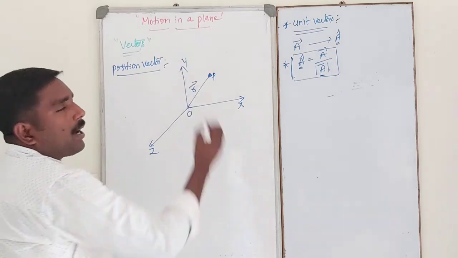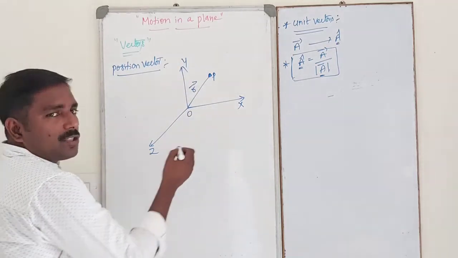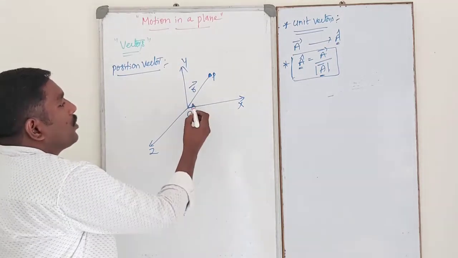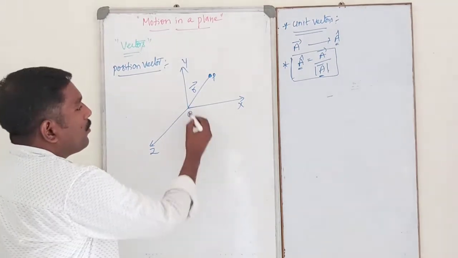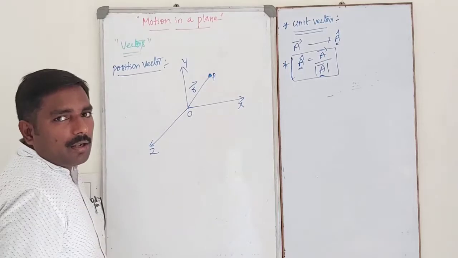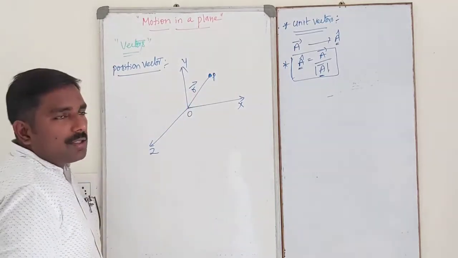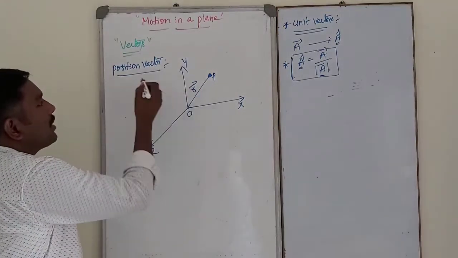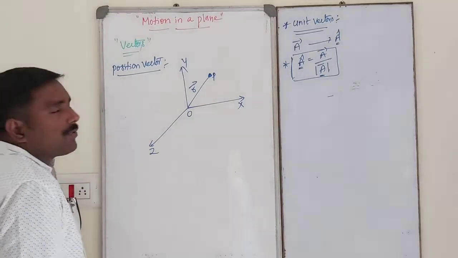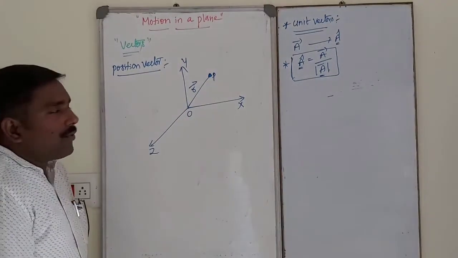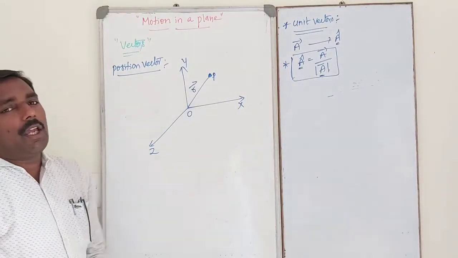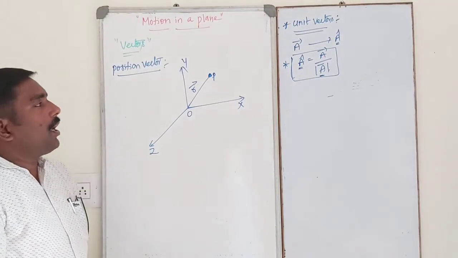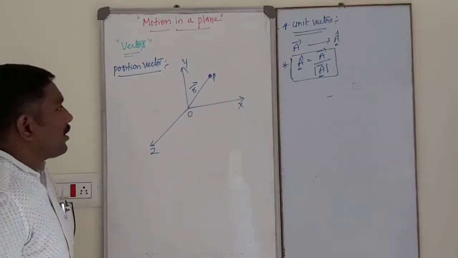Okay. So P is a point in the x, y, z coordinate system. From this origin, what is the distance from O to P? That is r. In this case, r is nothing but the position vector. Position vector means the vector which gives the position of the particle from the origin.